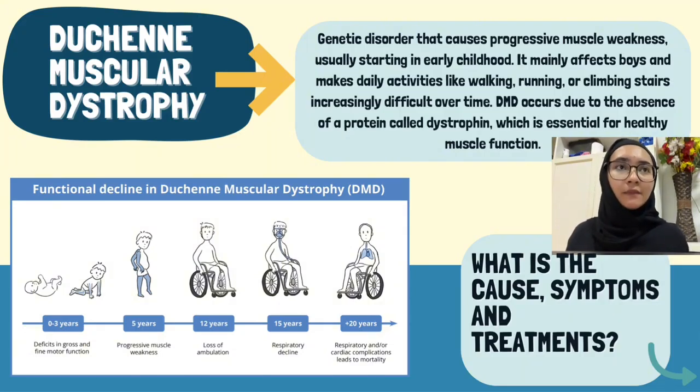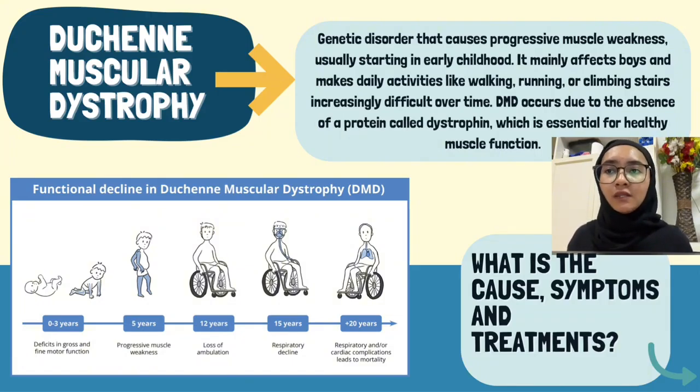It mainly affects boys and makes daily activities like walking, running, or even climbing stairs increasingly difficult over time. Duchenne muscular dystrophy occurs due to the absence of a protein called dystrophin, which is essential for healthy muscle function. If we look at the diagram below of the functional decline in Duchenne muscular dystrophy, at 0 to 3 years